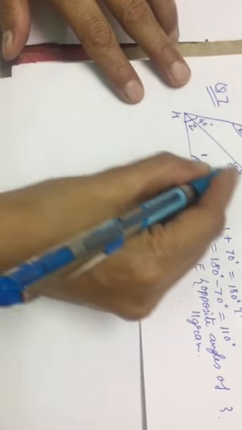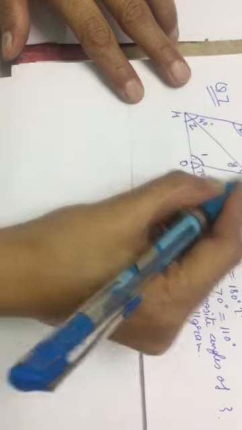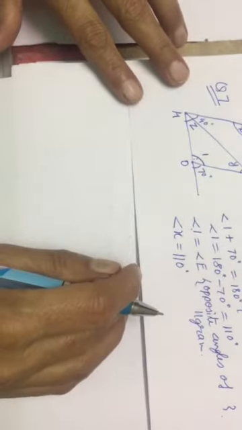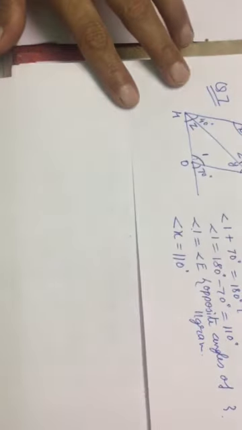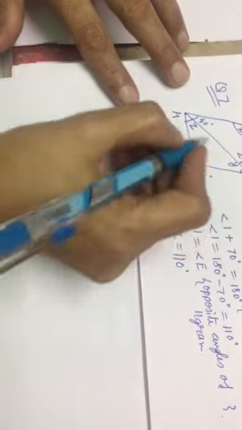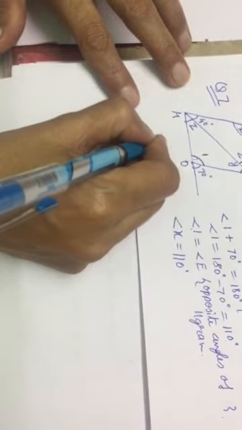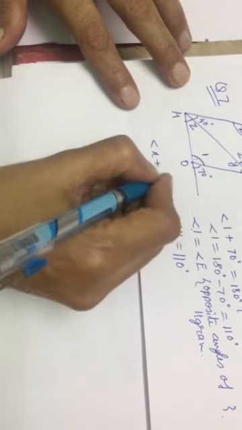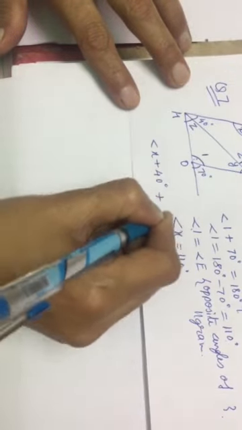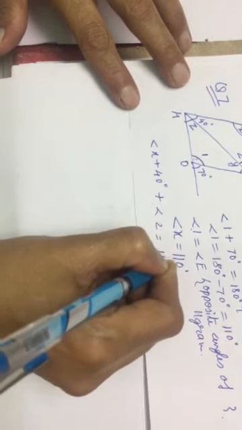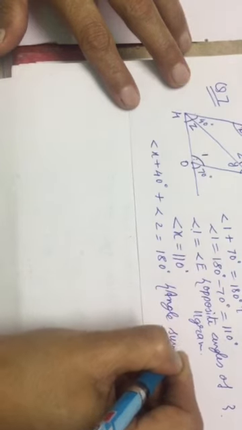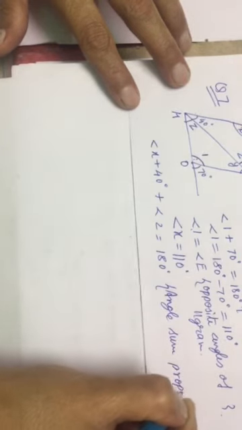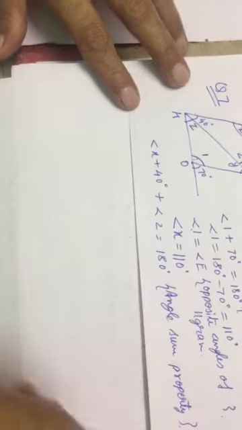After this, x is 110 degrees. Let us consider triangle EHP. By the angle sum property, we can find angle 2. Name it as angle 2. So angle x plus 40 degrees plus angle 2 equals 180 degrees. The reason is the angle sum property.